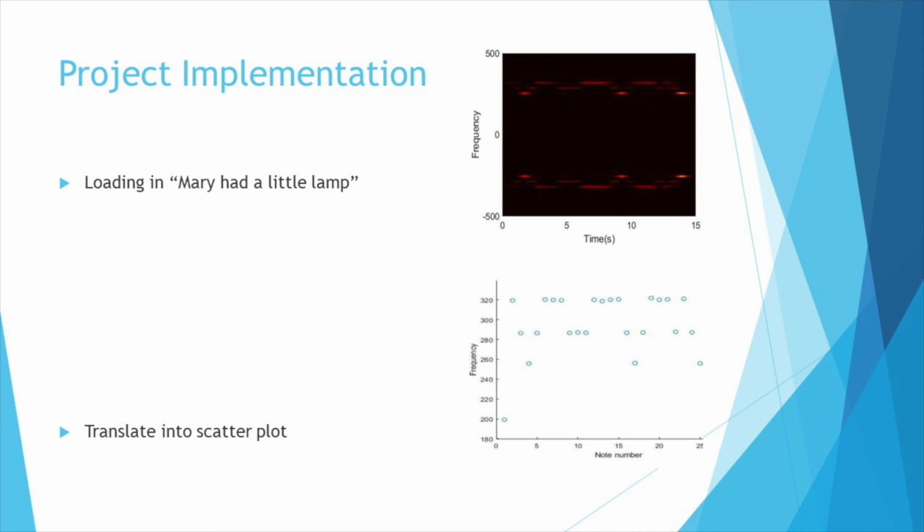Applying the same setup used for the previous part, we obtain the following spectrogram on the top for this piano recording. As can be seen, we can clearly distinguish the frequency elements of our 15-second piano recording from the spectrogram. We have a fairly accurate reading from it. To put the spectrogram in better perspective, I translated it to a dot plot, since each note in music is succinctly represented by a single dot, which represents a frequency at a given time. The dot plot, or scatter plot, is shown below the spectrogram.